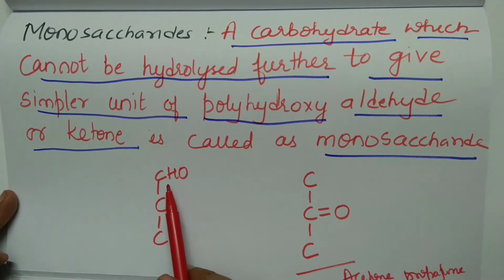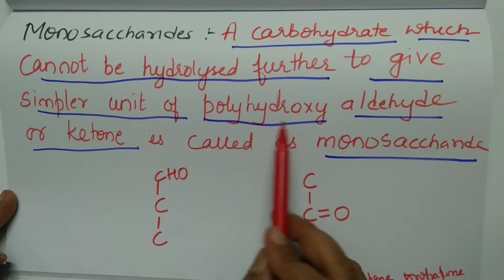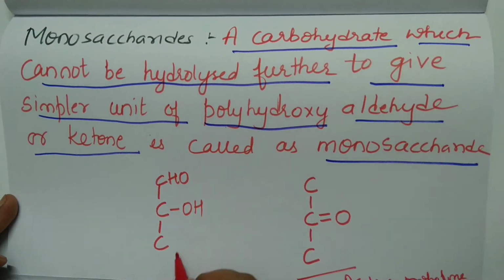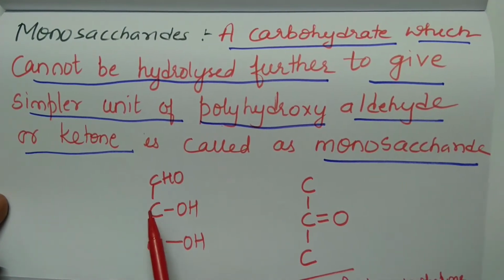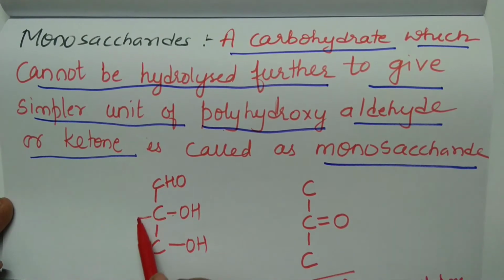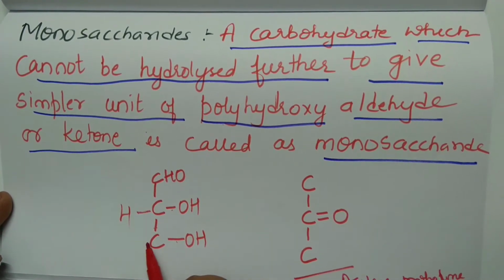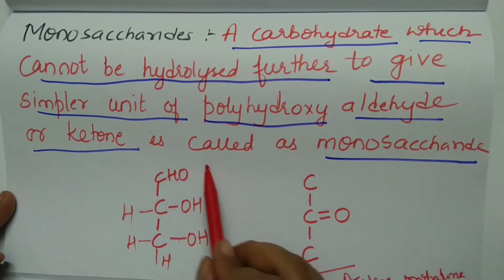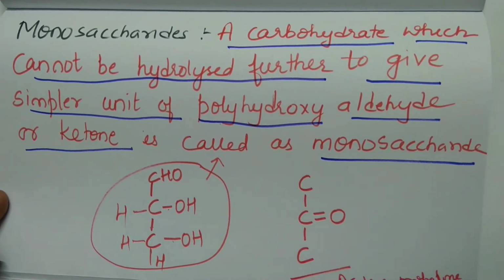So we shall look here. It should have either an aldehydic group or a ketonic group, and it should have many OH groups. Many means more than one. So I can write one OH group here, another OH group here, and complete the valency of carbon. Carbon can have how many bonds? 4 at a time. So this is 1, 2, 3 and the fourth is H here. And here 1, 2 are bonded. I need 2 more, so I will write H1 and H2. So this formula should obey the above said definition.